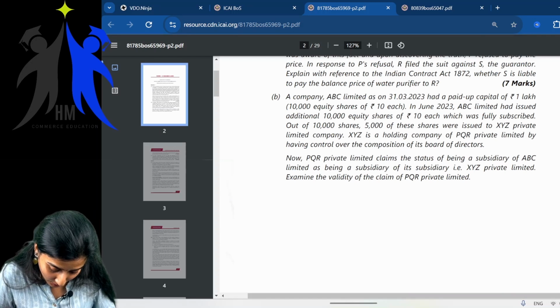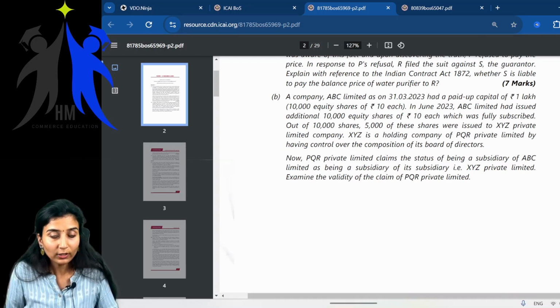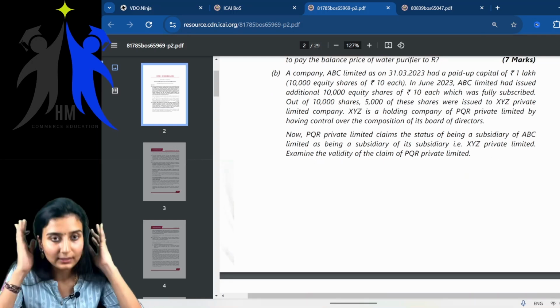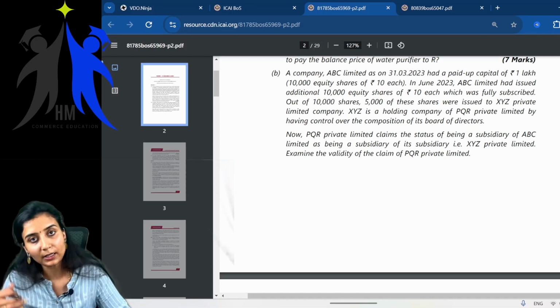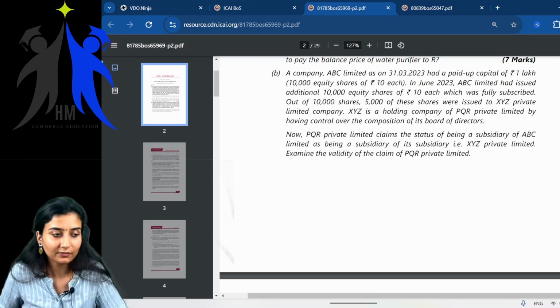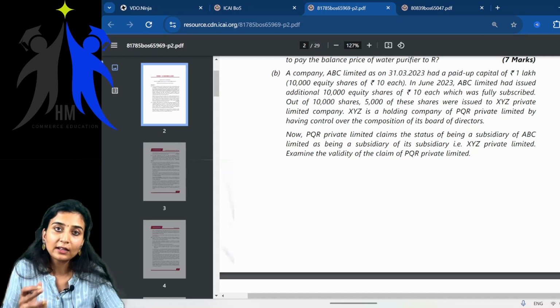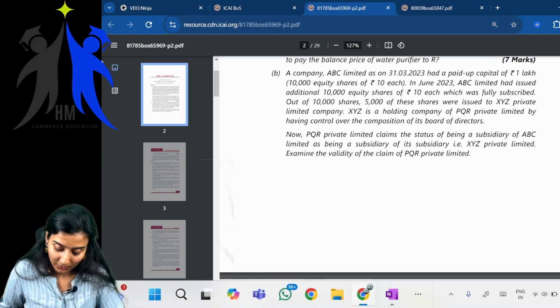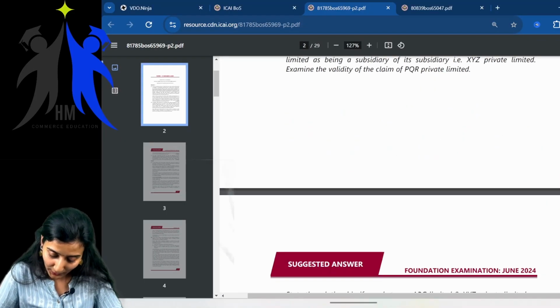They'll see, okay, fine, they're telling it is a subsidiary. They're only telling it is a subsidiary. No, then obviously it is a subsidiary only. Again they'll crack their heads and mess up things. They'll write something and come back. Once they come back, if they open the book and sit with peace of mind, they'll get the answer. Right? Is it simple or is it difficult? Tell me. It's very simple.